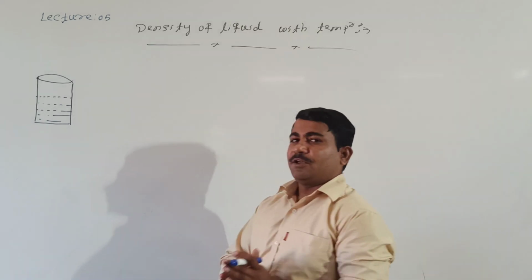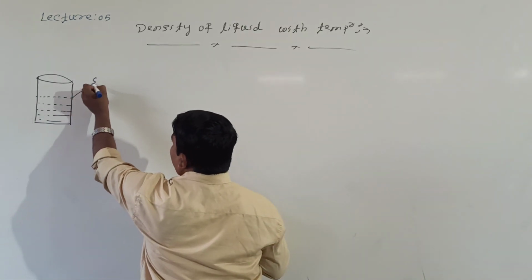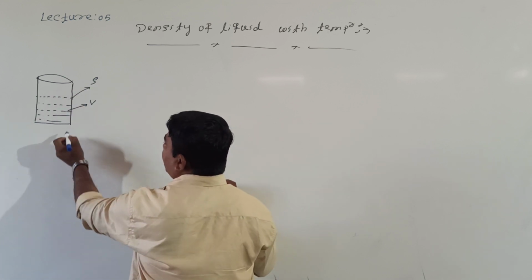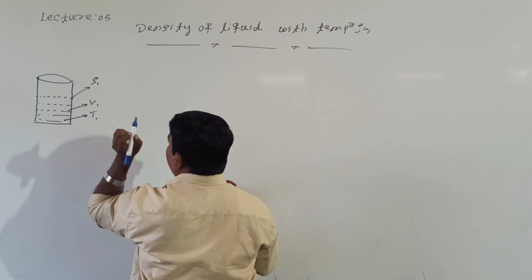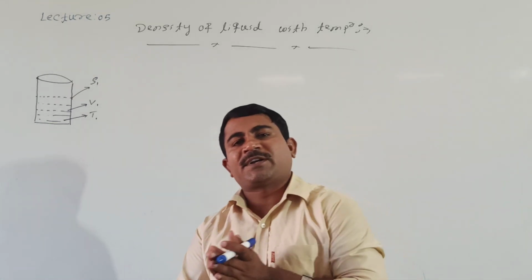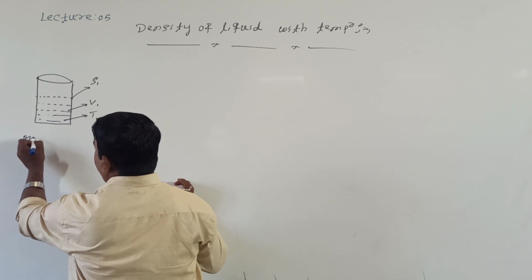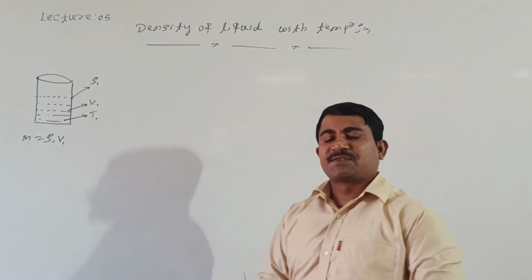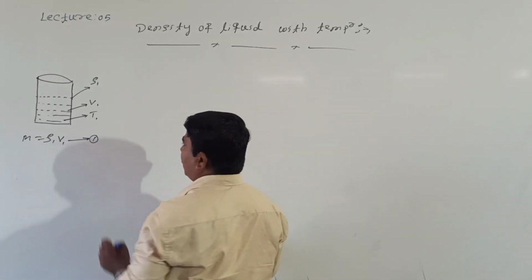Initially, consider the density of the liquid is rho, the volume of the liquid is V, and the temperature of the liquid is T. Shall I take it as rho 1, V1 and T1. In this case, what is mass? Mass is equal to density into volume. Shall I call this equation number 1?